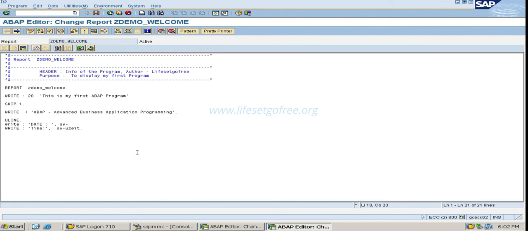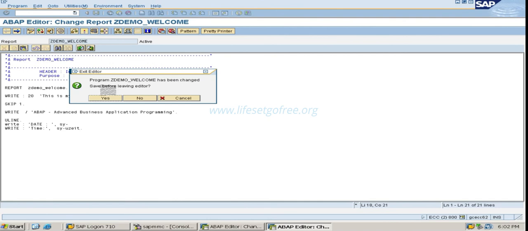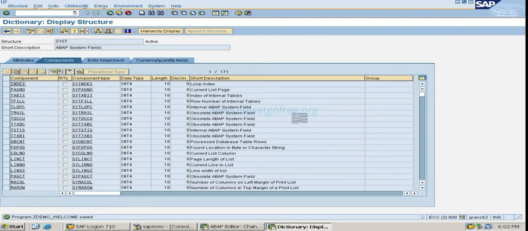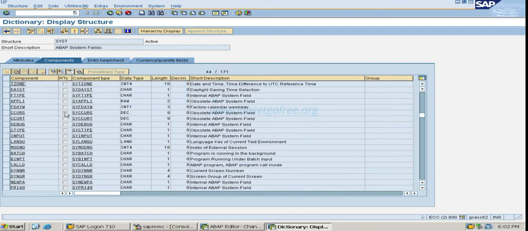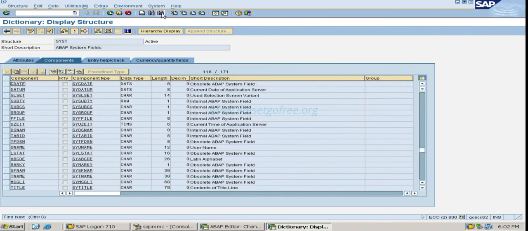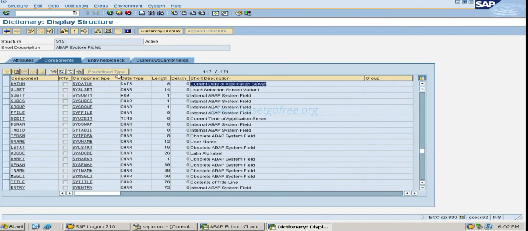It is datum, but for your reference I will show once again how you can find the field. See, what you have to do, first write system variable SY hyphen, that is SY minus, and then you double click, save before, yes. Now you will be navigated to this structure. You can either say Control F or you can just use Control G. Find what you want to find, date. You got this date and time. I want the current date, so I will go for the next, current date of application server. This is the right field for me.